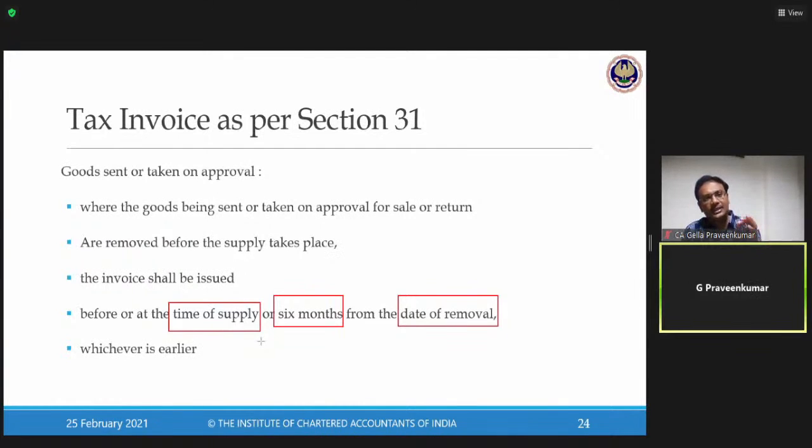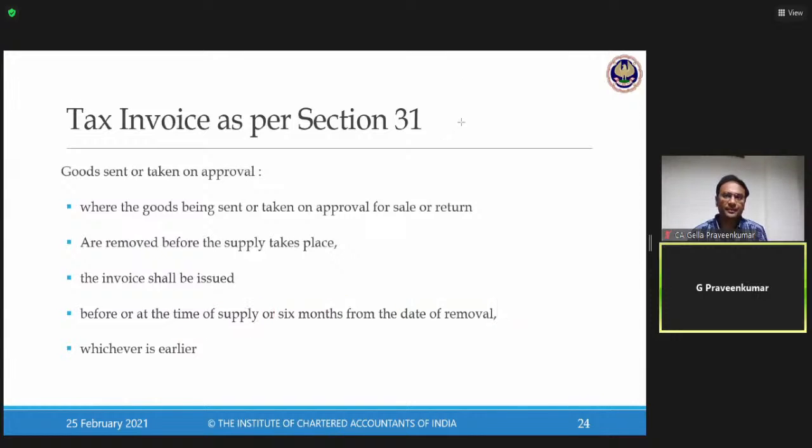Law very clearly says, if you send goods on approval basis, please ensure that within a period of 6 months, you raise a tax invoice. If I raise a tax invoice within a period of 6 months, nothing to worry. If I don't raise it, the day you have taken out material for removal, that shall be deemed to be the date of supply as per section 31. This is what we need to understand.